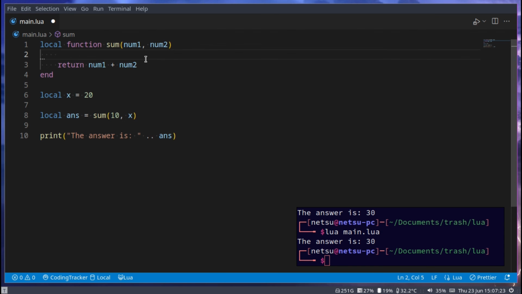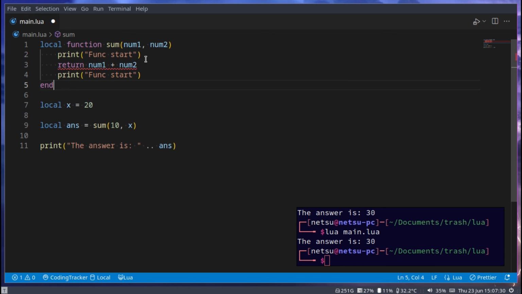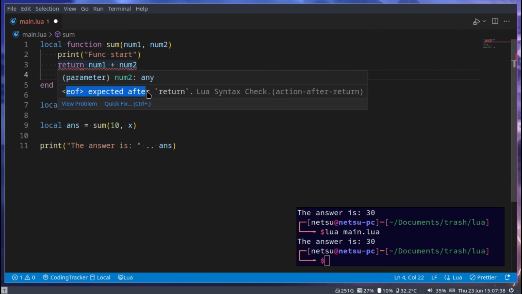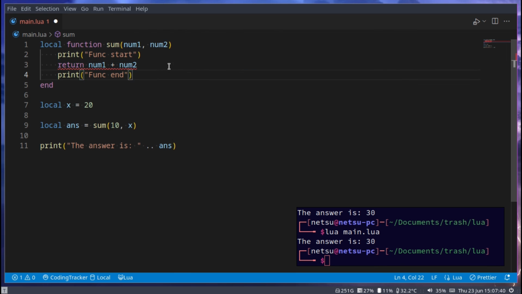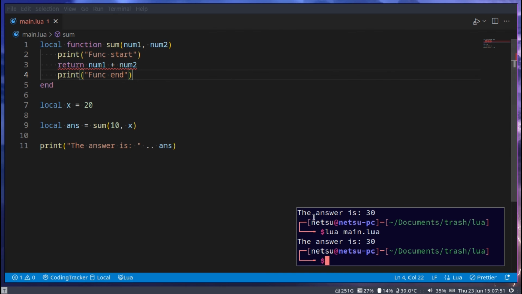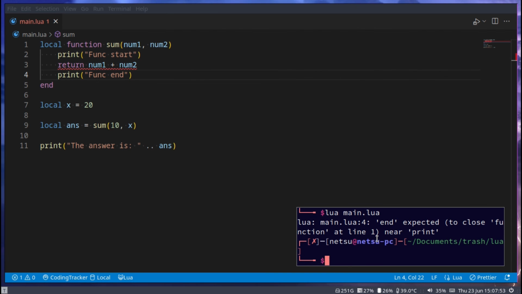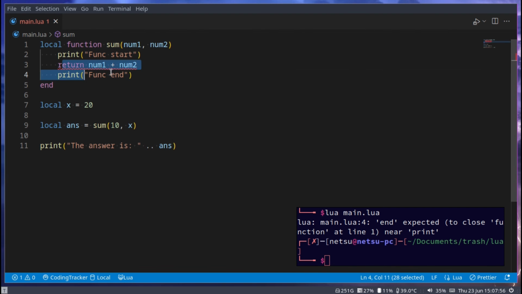But take note, we can go here and say print func start and then func end. You'll notice we get some red squiggly lines. End of file expected after return. That is because after return, we are not allowed to put anything there anymore, because after return, nothing will execute. So if we run this, it will just throw us an error, because nothing should be after return. Once you return, the function stops executing.